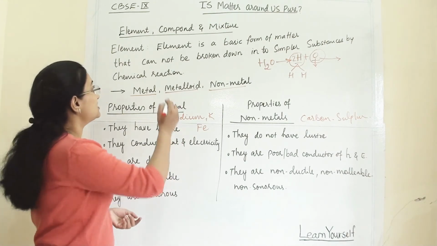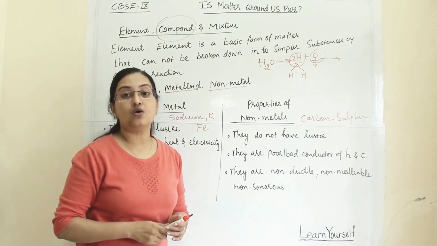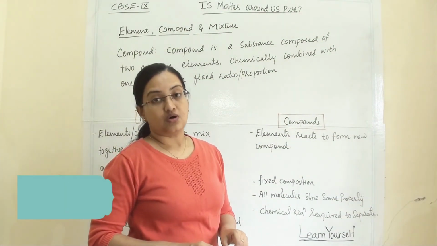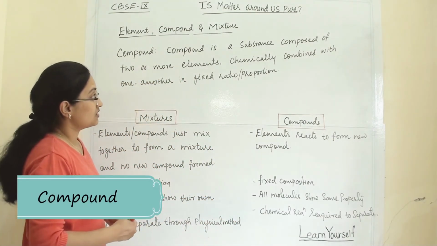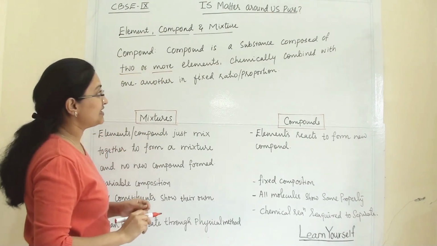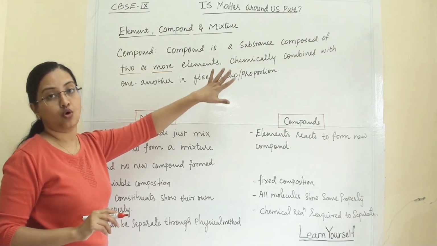Now moving towards our next topic, that is compound. What is a compound and how can we form a compound? Compound is a substance composed of two or more elements chemically combined with one another in a fixed ratio or proportion.